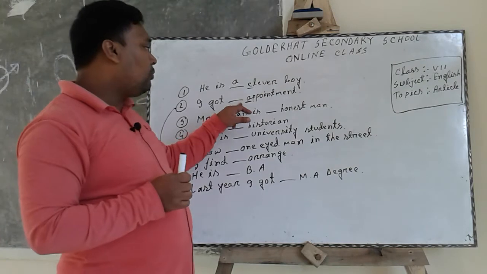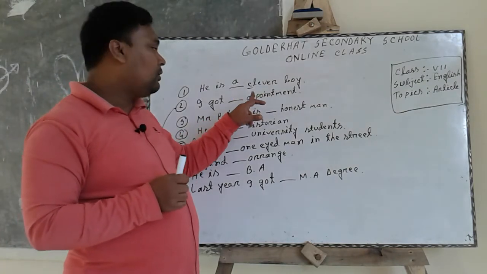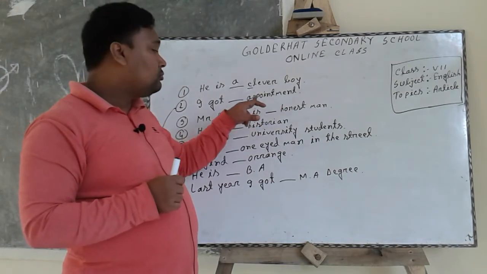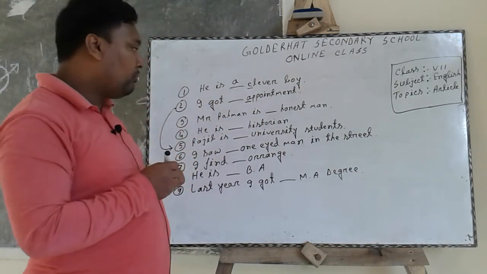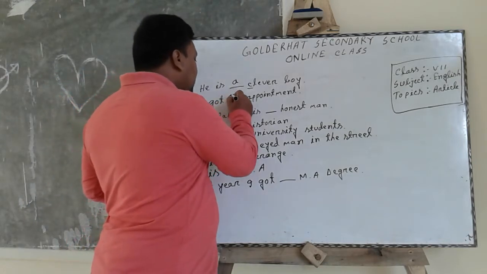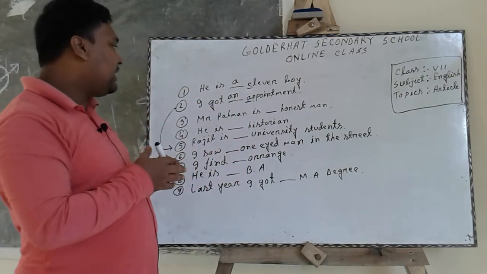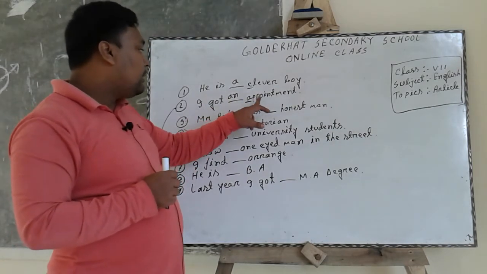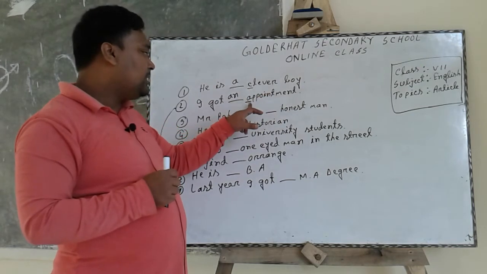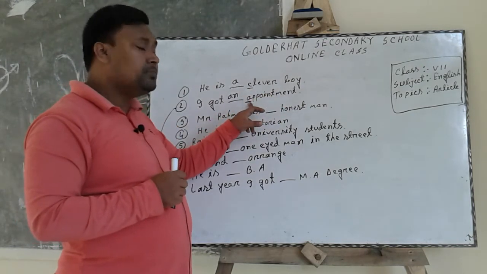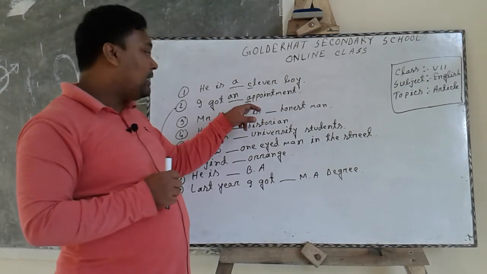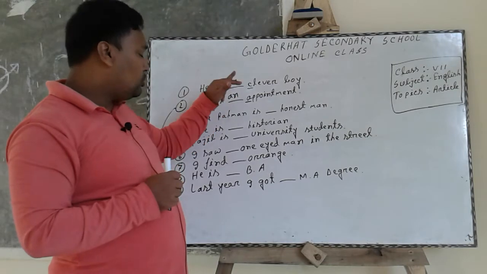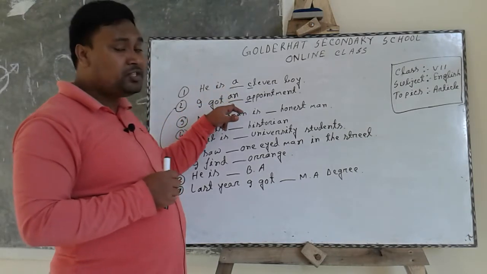So if the first letter of a word is vowel, then we have to write an before that word. So here we have to write an in the gap, because the first letter of the word appointment is A, and A is vowel.